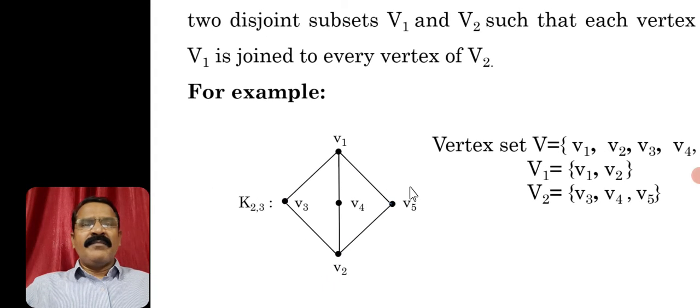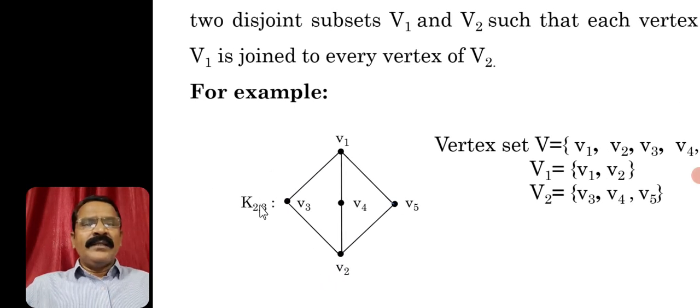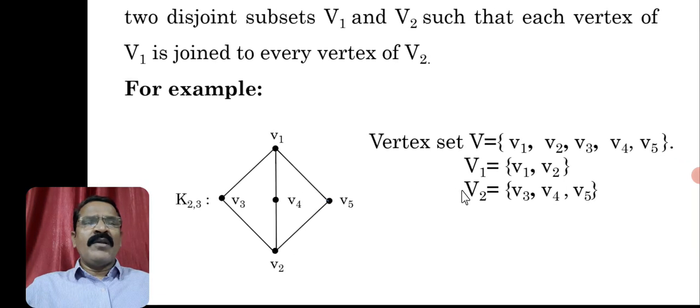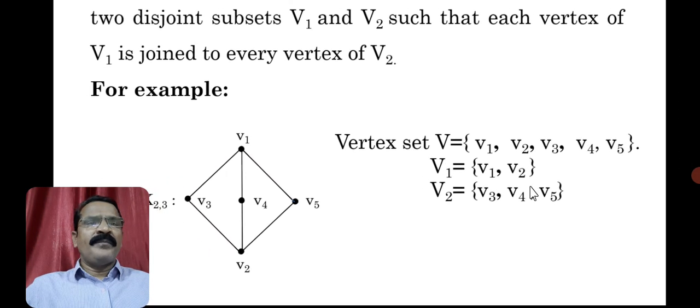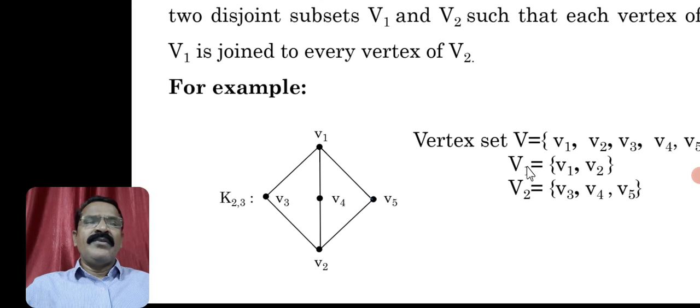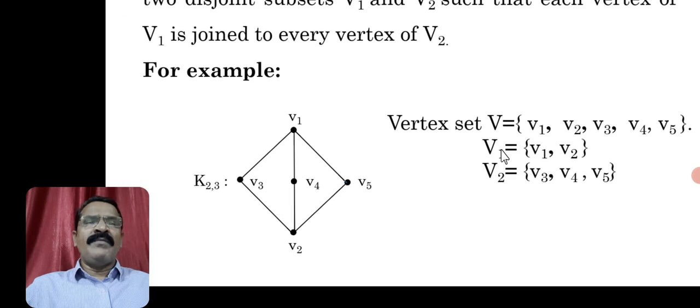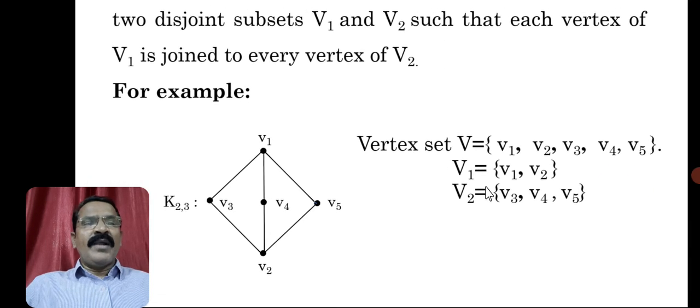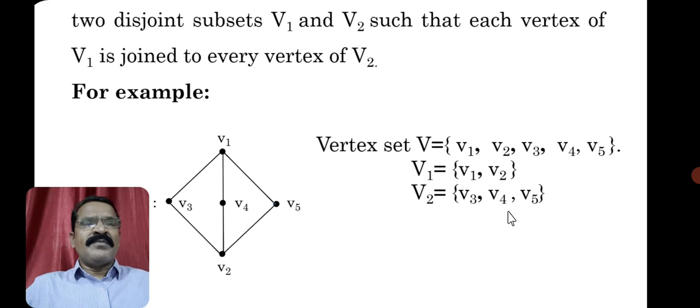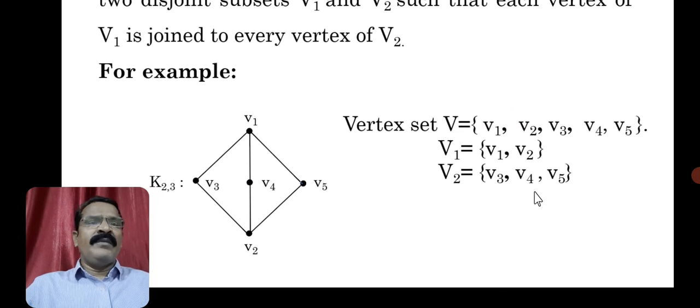So this is another example. We have considered K2,3. So two vertices in one set. Say overall, what is the vertex set of this graph? The vertex set of this graph contains v1, v2, v3, v4, v5. And we have partitioned the vertex set into two disjoint subsets. One is V1, and the vertices of the set V1 are small v1 and v2. So these are the two vertices. In the vertex set V2, the vertices are v3, v4, v5.